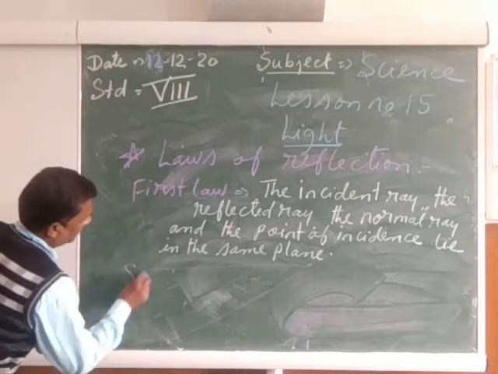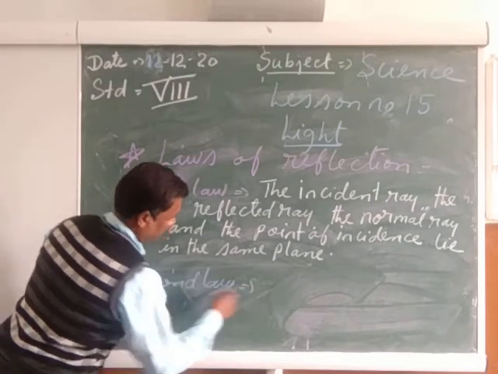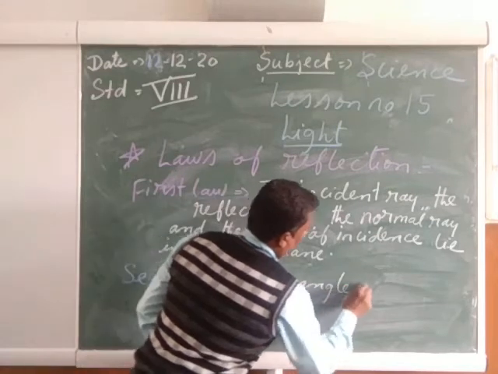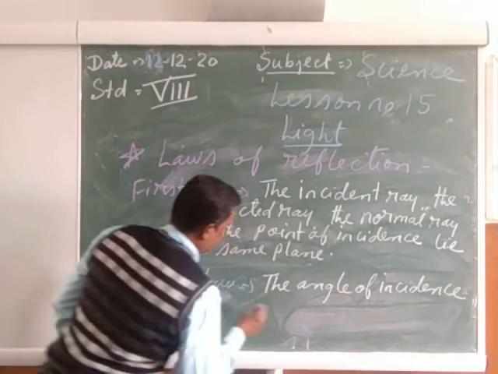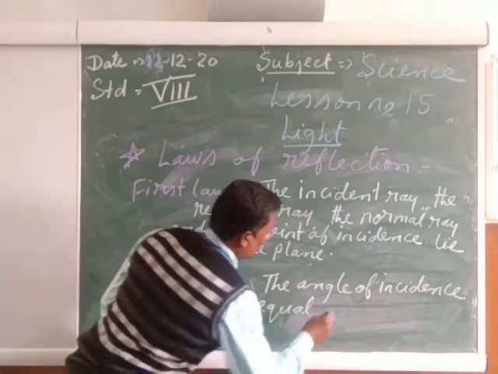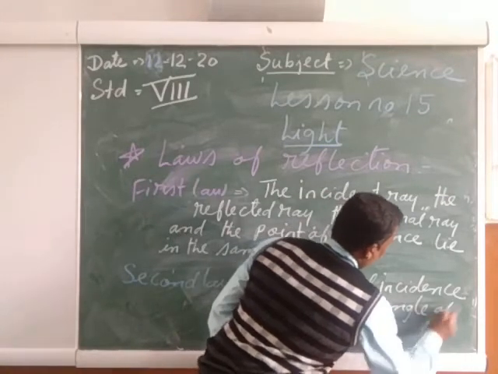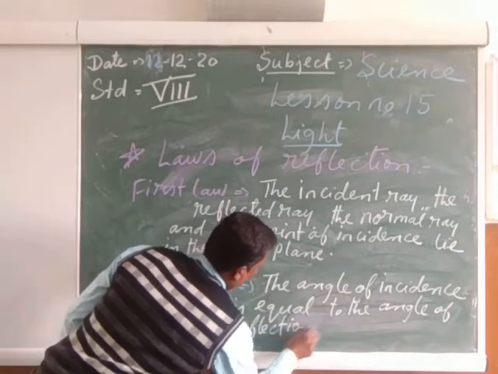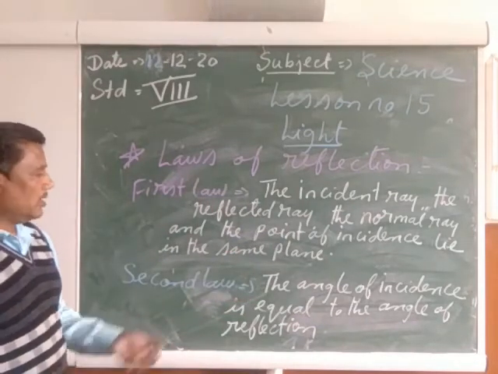The second law is that the angle of incidence is equal to the angle of reflection. So it is the second law.